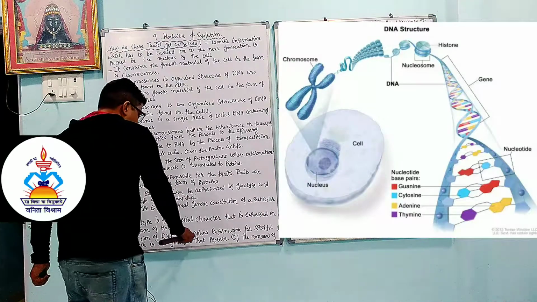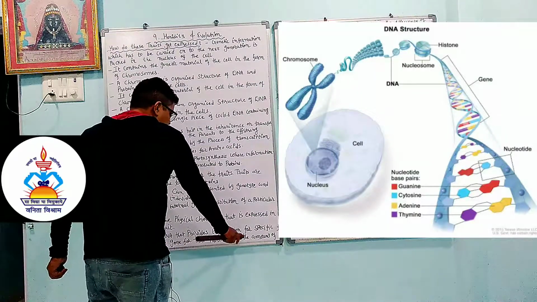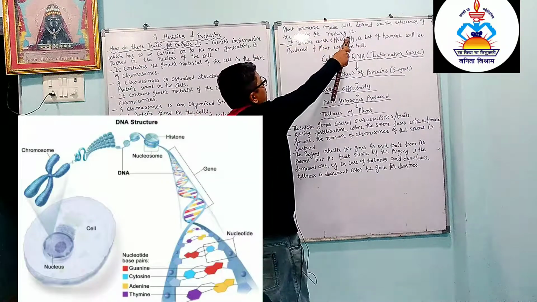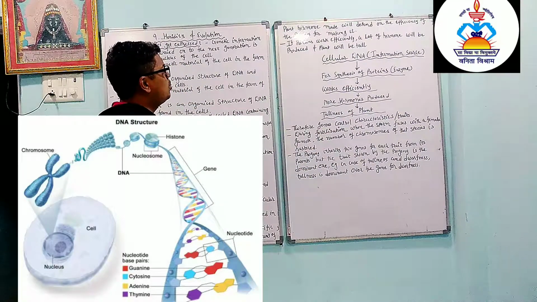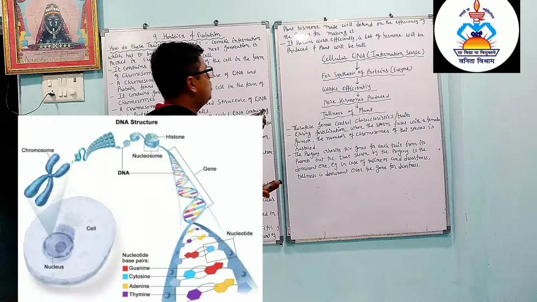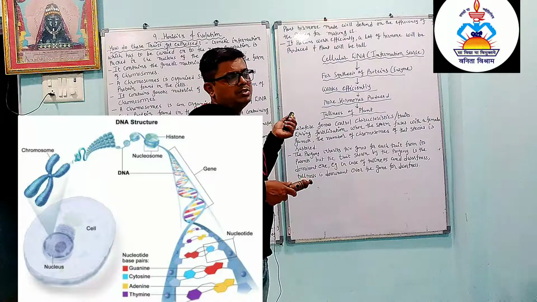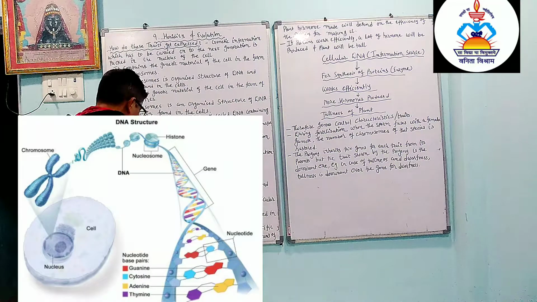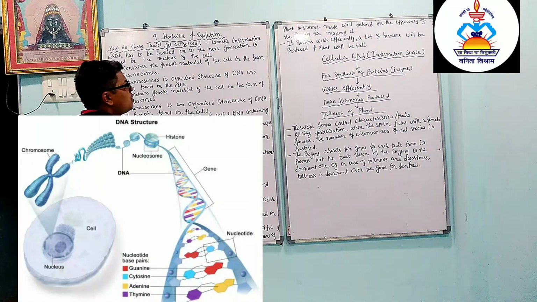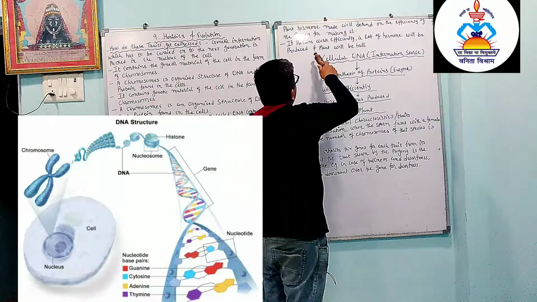A section of DNA that provides information for a specific protein is the gene for that protein. Example, the amount of plant hormone made will depend on the efficiency of the process for making it. So in that, what is important? Protein is important. So what is the process to make the protein? On that it depends. If the protein works efficiently, a lot of hormone will be produced and the plant will be tall.